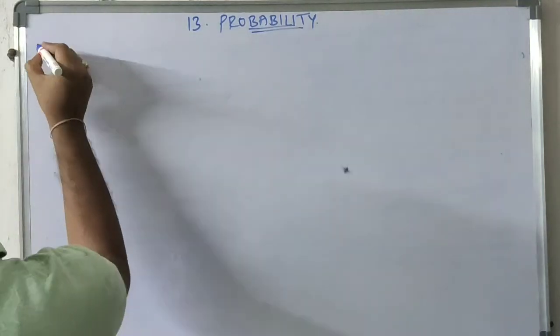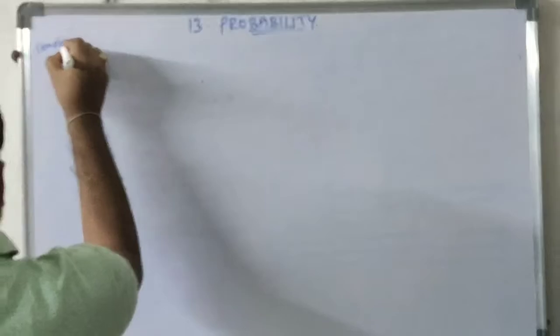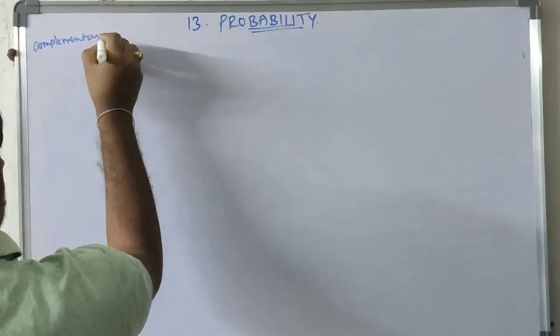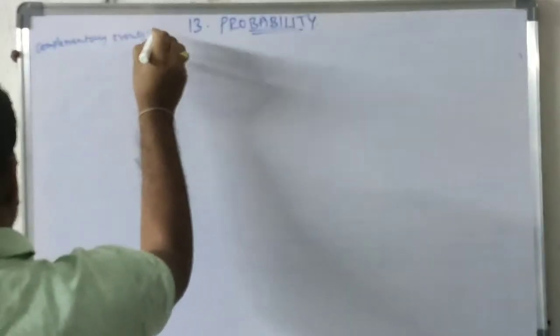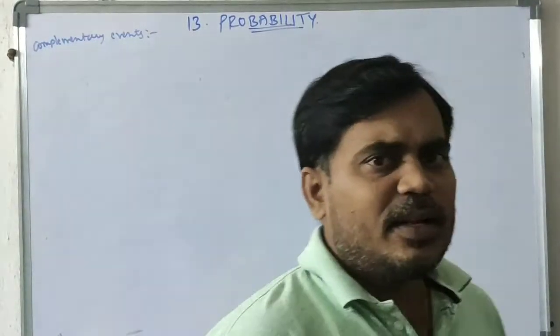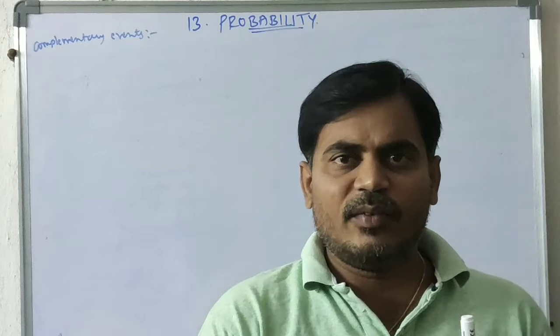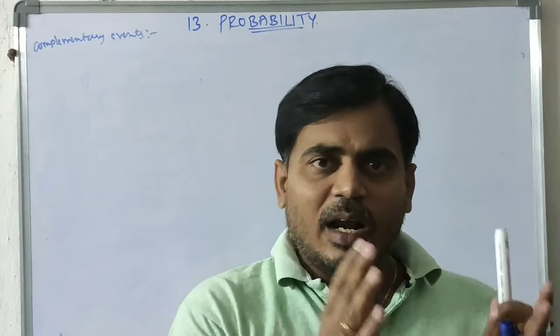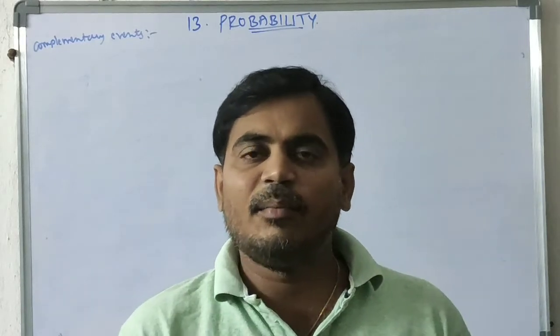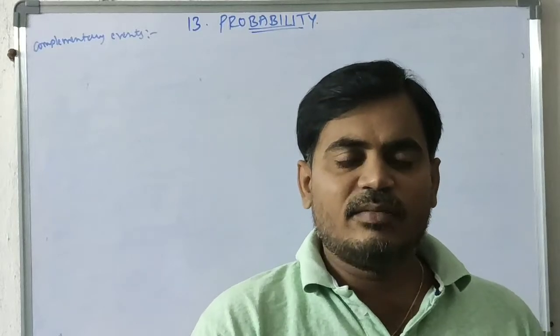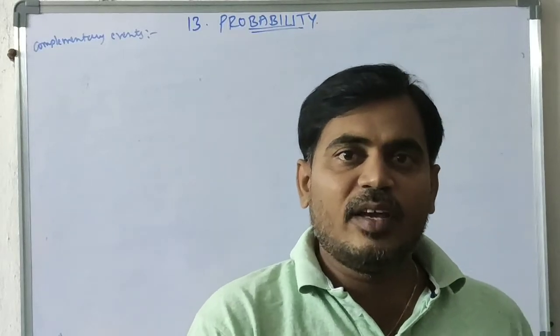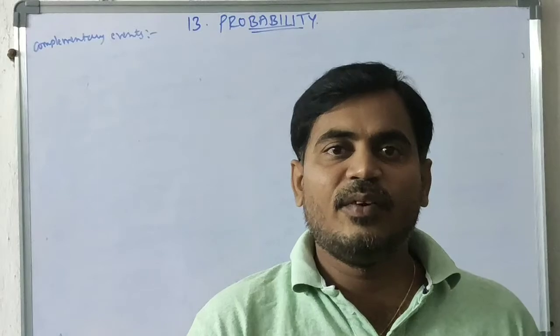Complementary events. Complementary events is nothing but, if we are taking one event, the non-occurrence of that event is called complementary. If A is an event, the non-occurrence of A is called the complementary of event A.